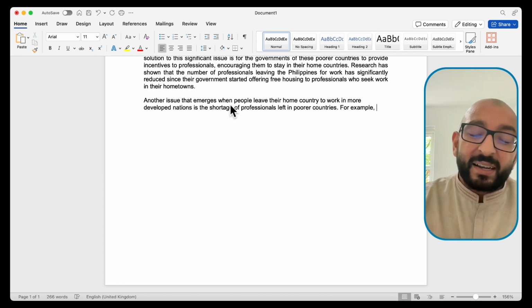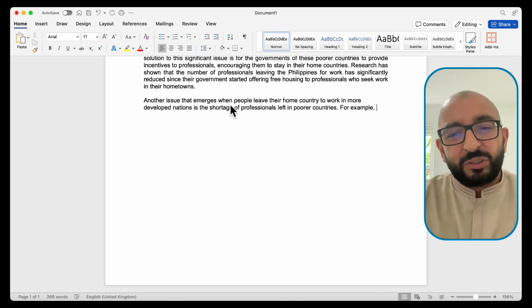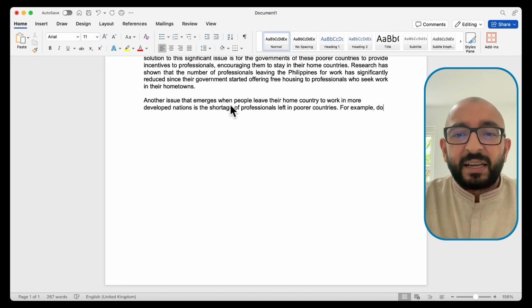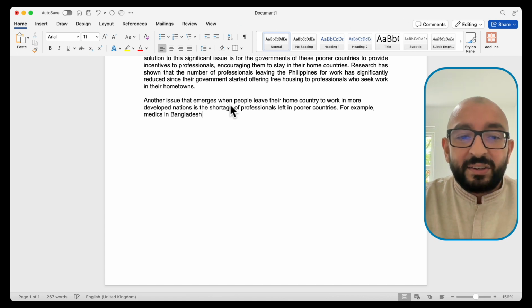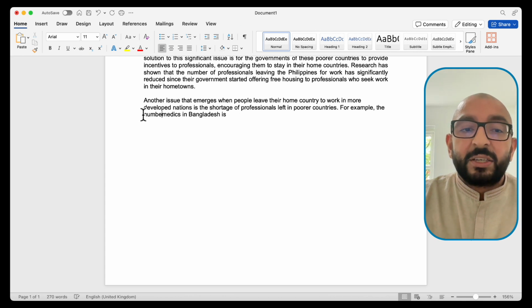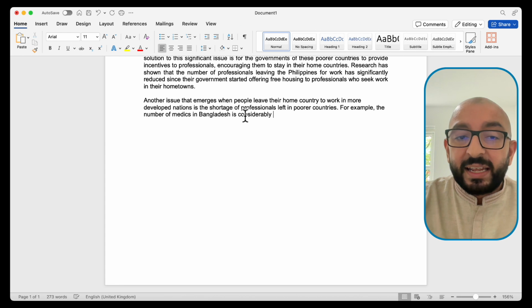Okay, now again, Bangladesh is just another country that I randomly picked. It could be any country. Okay, Pakistan, India, Syria, Yemen, any country. Okay, for example, the number of medics in Bangladesh is considerably lower.